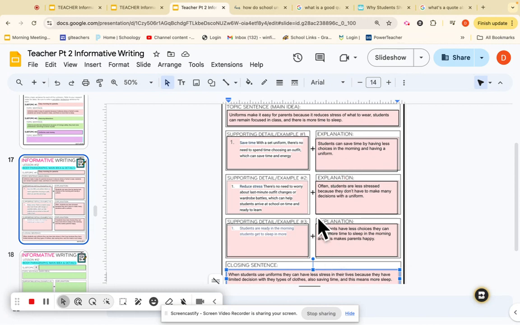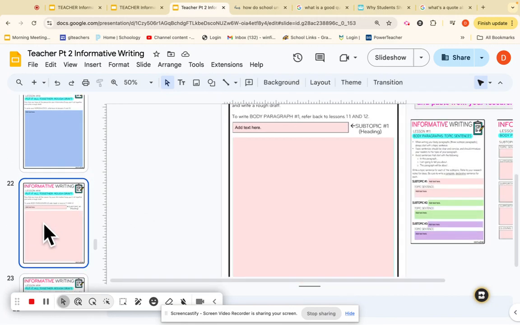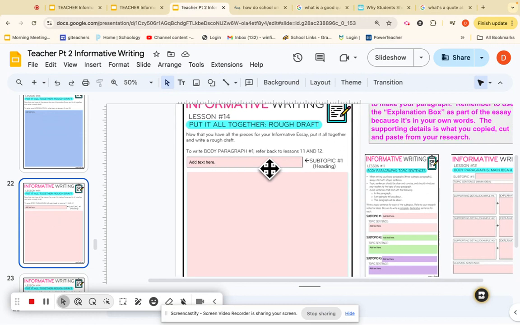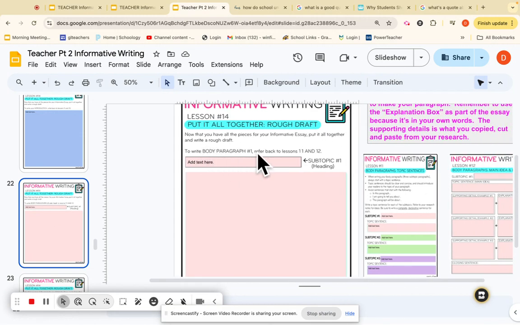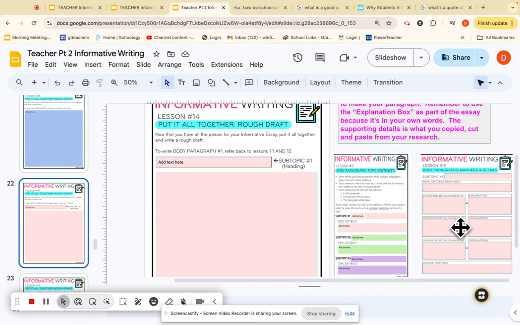Now, that's 5 sentences. So what I'm going to do now is take these, copy, cut, and paste all of this into what will be my first paragraph of the body, which is right here. See how it says you are going to write the body of paragraph number 1, refer back to lessons 11 and 12. Those are the 2 things that we just worked on. We'll just copy this, put it over here, copy this box, and put it over here, copy what's in this box, put it over here, copy this box, put what's over here, and then the closing sentence.